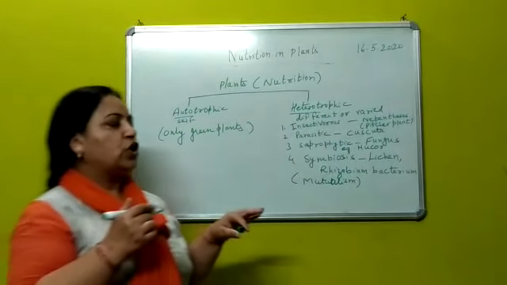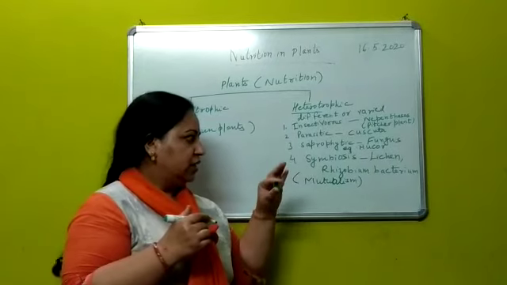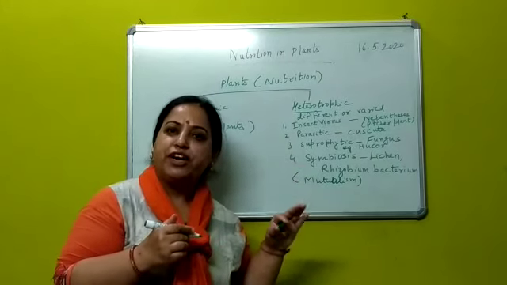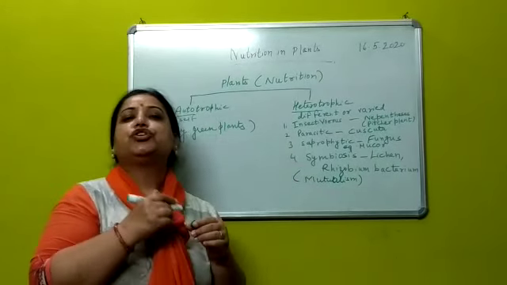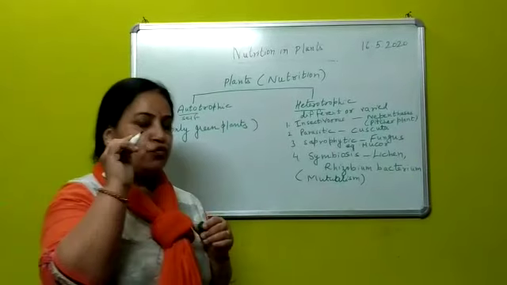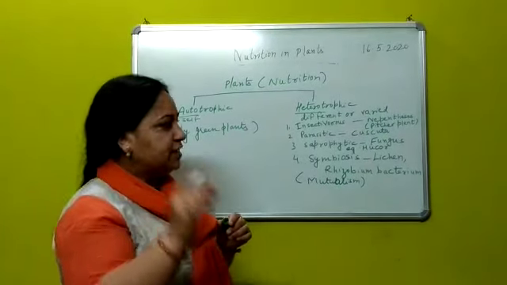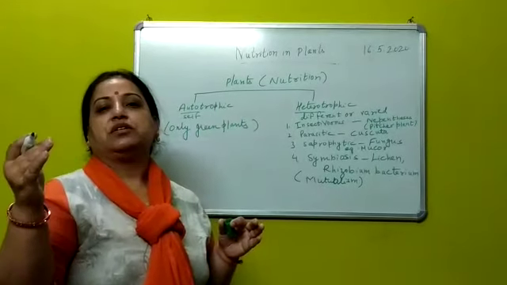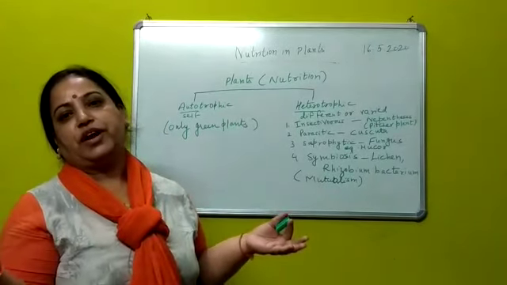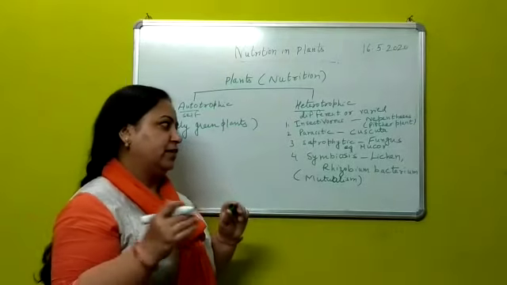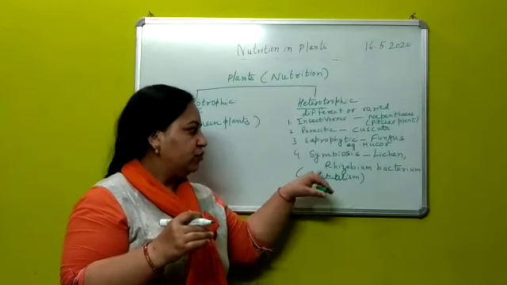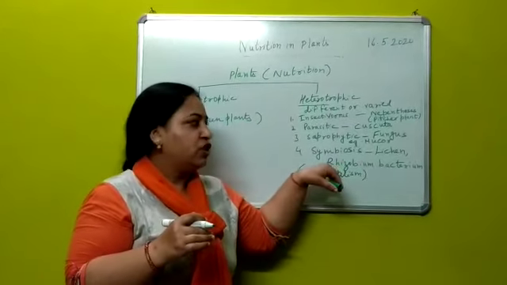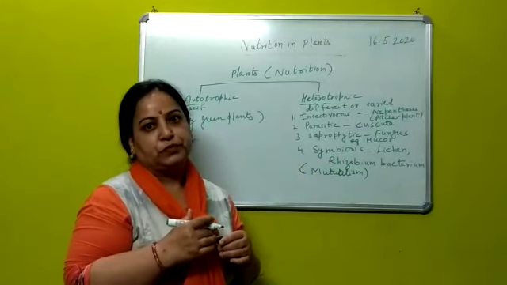First, there is a word called as lichen. This is the plant from which we extract out litmus. Lichen is an association of algae and fungus. What does fungus do? Fungus brings nutrients and algae makes food out of it, and both of them together enjoy. This is called as lichen. Then we are here with the word rhizobium. You will be finding a word rhizobium bacterium.